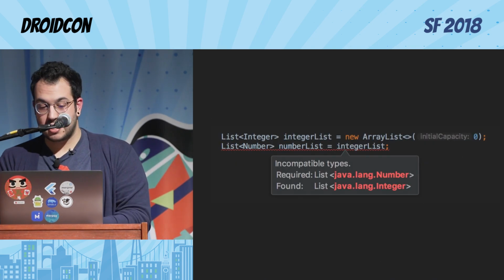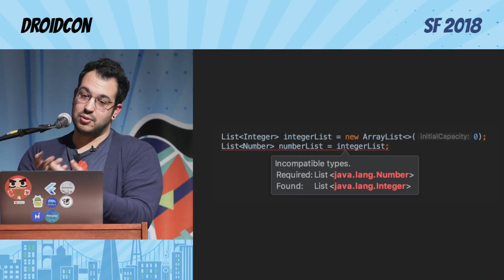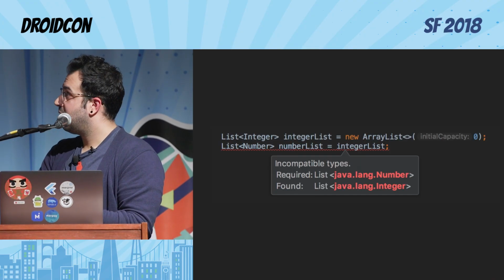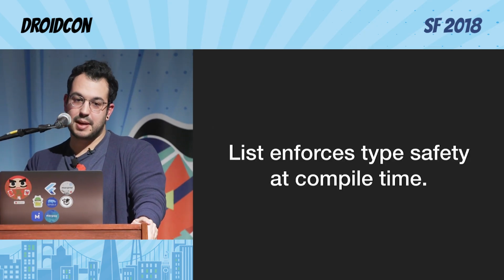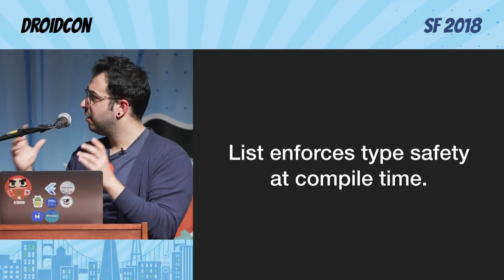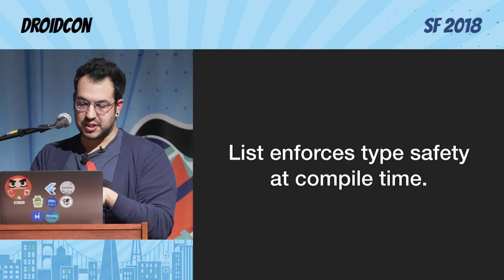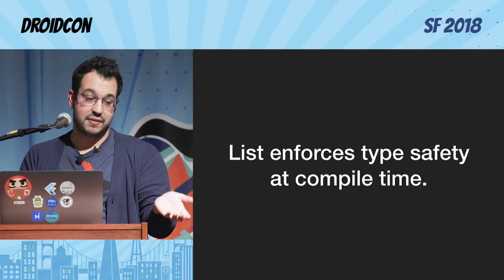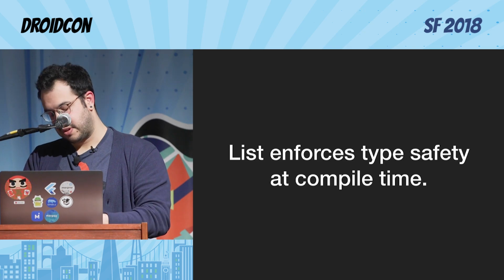So that means that you can never assign a List of Integer into a List of Number, and then you are not going to have this type of issue. It's going to enforce type safety at compile time. We want things to compile nice and neat. When we enforce things at compile time, we know that we are going to be forced to fix them. So this is really important. That's why Effective Java recommends to use List instead of arrays, and some other things too.